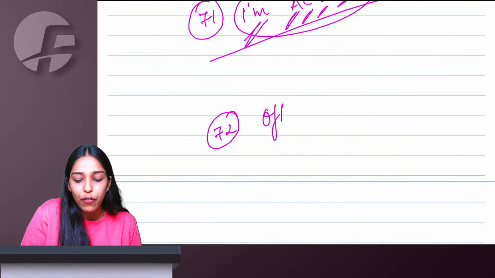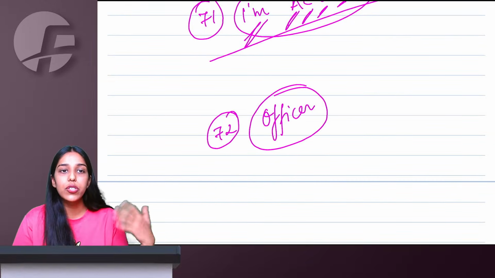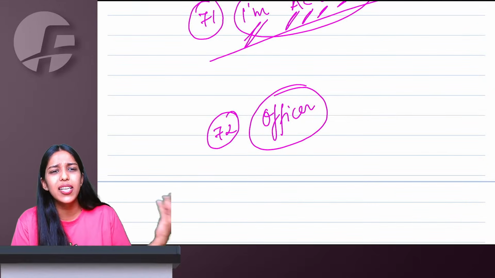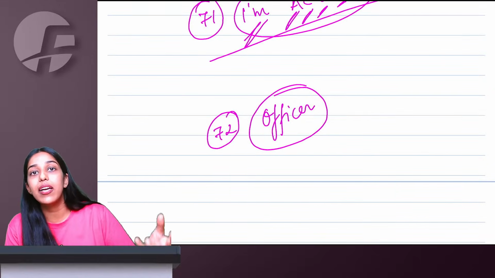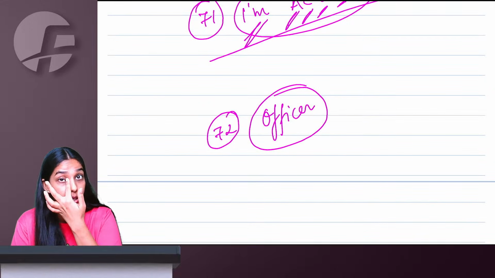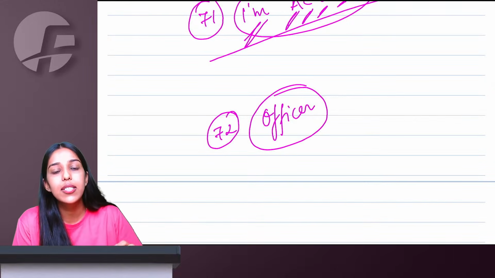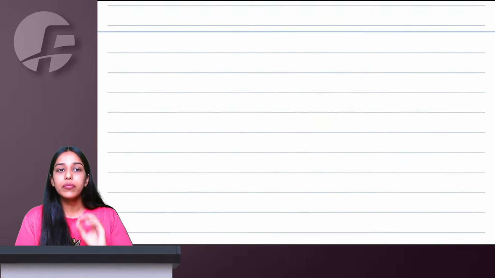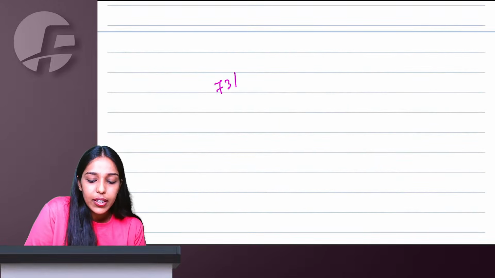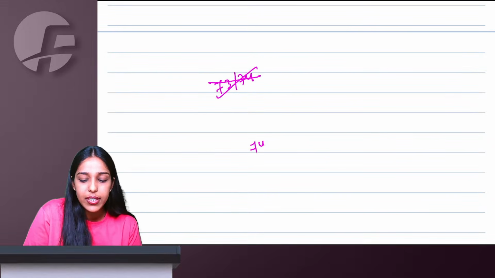Section 72, officer. If a GST officer is going for inspection, search or seizure operations, they can take village officers, land revenue officers, local officers and police officers with them, who will assist them in all these GST operations. Right, ma'am. Sections 73 and 74 are now no more relevant.